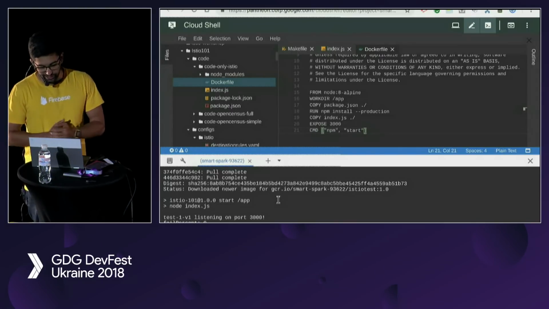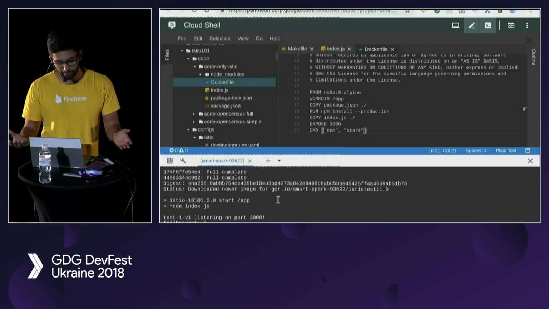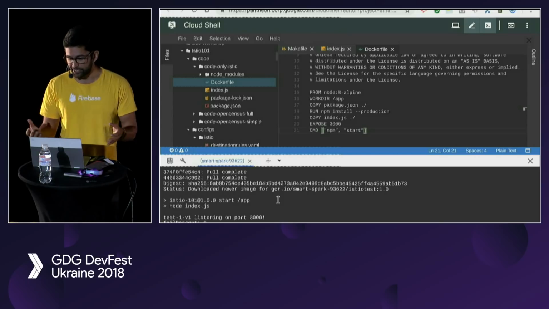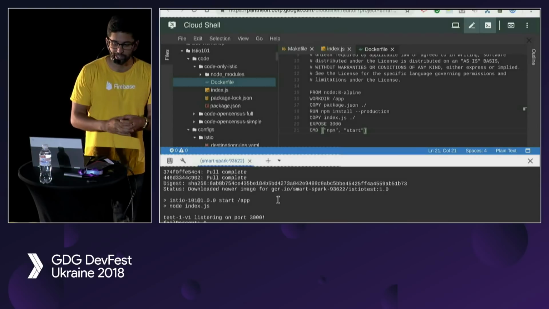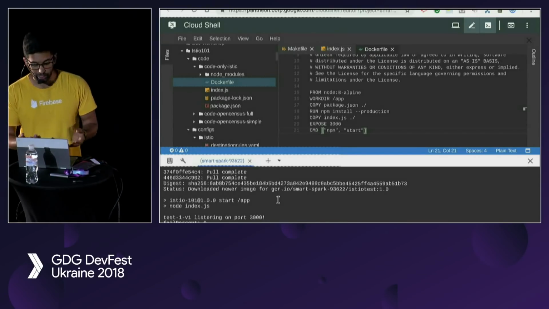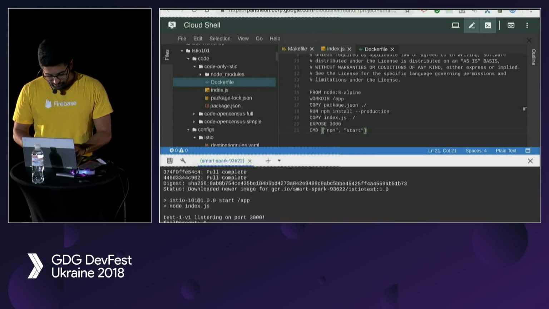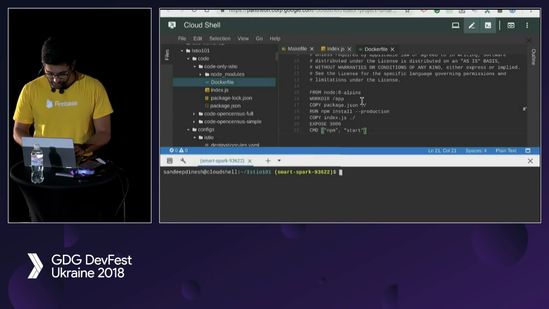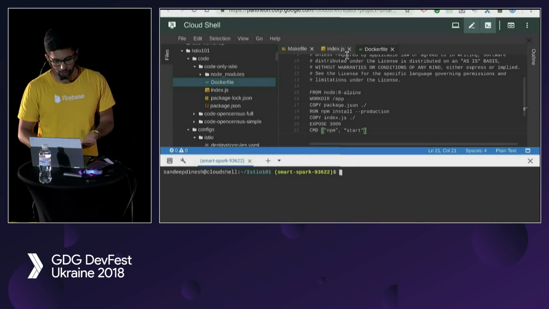So the really nice thing about this is you can take any code you want, right? Any language, any runtime, any dependencies, put them in a container, and this container is portable. So you can take this container and run it on your local laptop. You can run it in the cloud. You can run it across multiple clouds. As long as it can run a container, it can run your code, right? Okay, so that's all well and good. But how do we actually run this on Kubernetes, right?